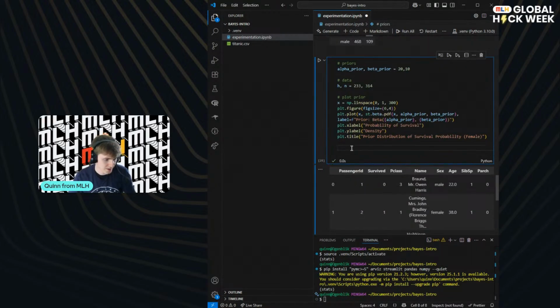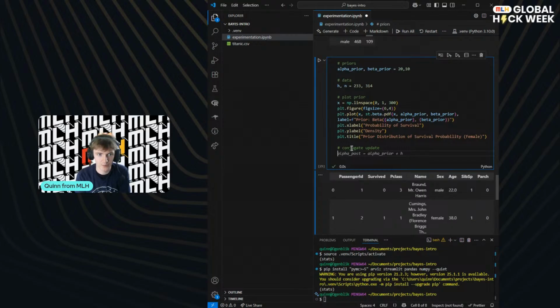Okay. And then let's update. So let's do this conjugate update. So remember, for the beta binomial conjugate model, basically just conjugate, just meaning they work nicely together, we can just add the number of successes and number of failures to each.